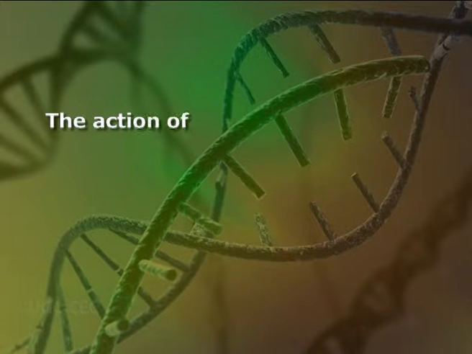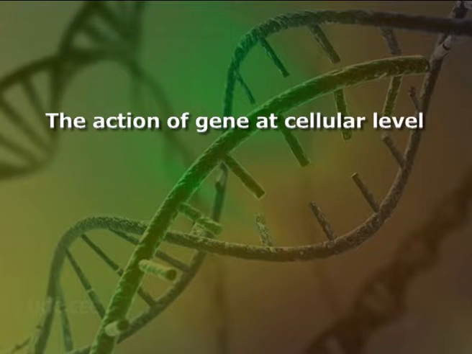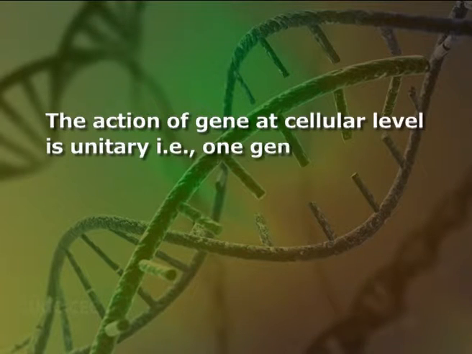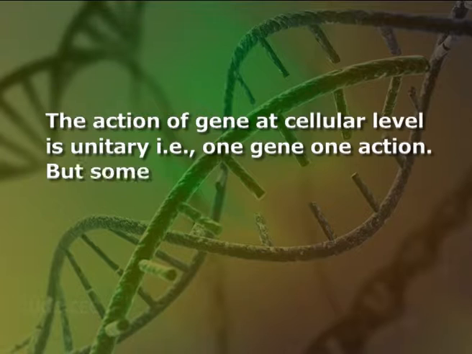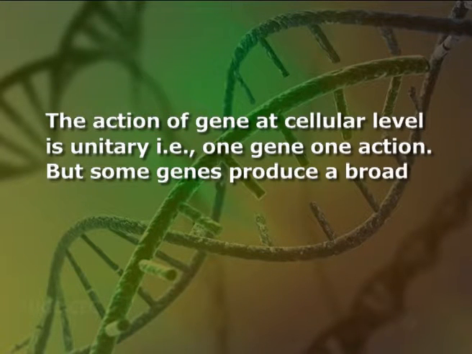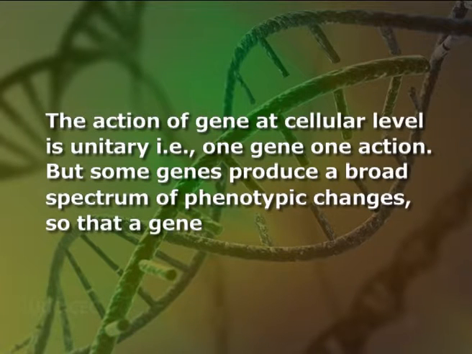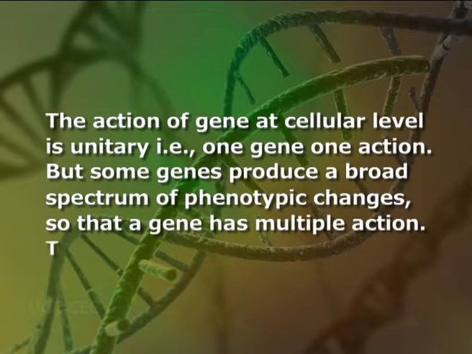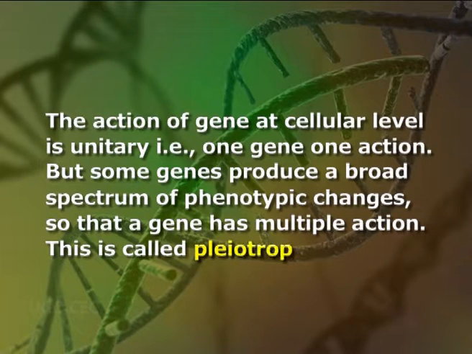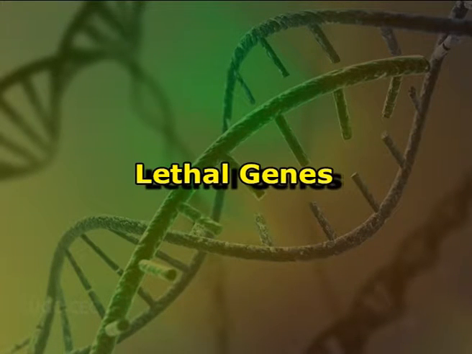Moving ahead, we will now learn the pleiotropic effect of genes. The action of gene at cellular level is unitary, that is, one gene, one action. But some genes produce a broad spectrum of phenotypic changes so that a gene has multiple action. This is called pleiotropy.